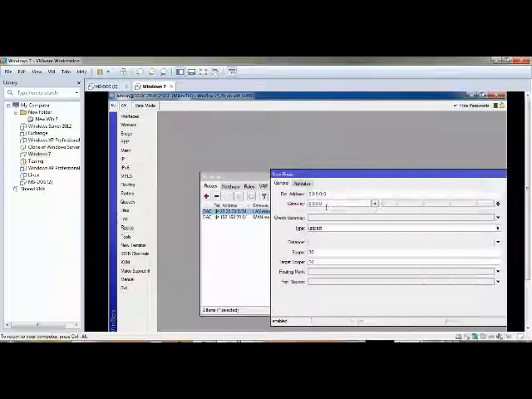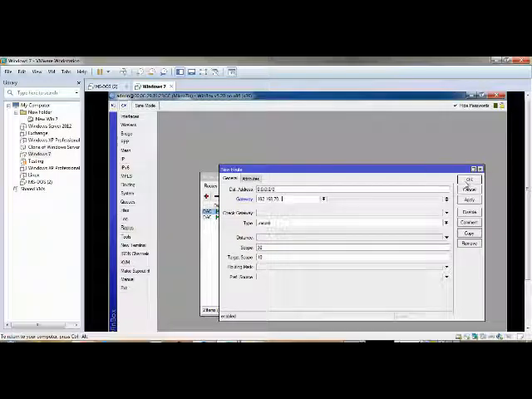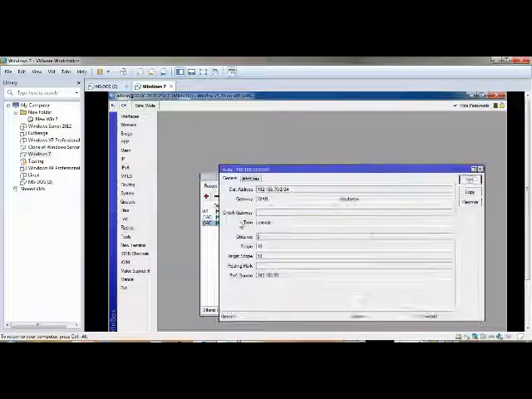Routing, what do you need to give? Destination 0.0.0.0. Okay, why 0? This means if any packets are going to some network, it must go from 192.168.70.1, because this is the gateway, right? Why did I put 70.1? Because for WAN, for internet access, what we did, we put a 70 range IP. For 70 range IP, 70.1 is the gateway.